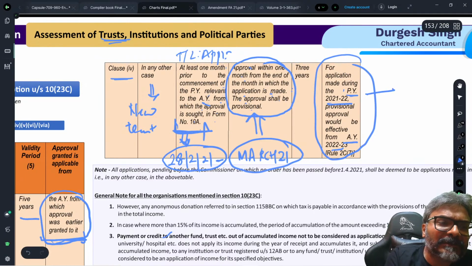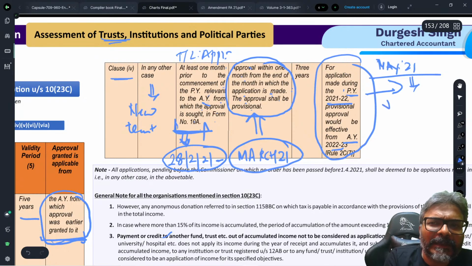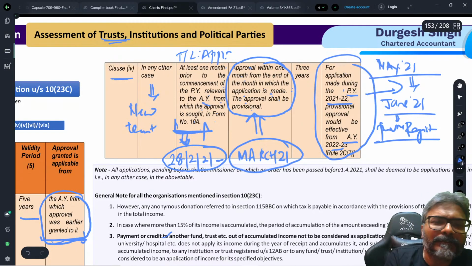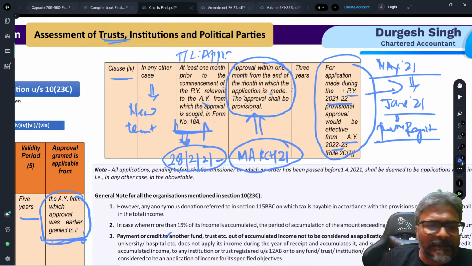But now, if the application is made, say in the month of May 2021 in the current year, then in June 2021 they need to get us provisionally registered, students. Is that clear to all of you?